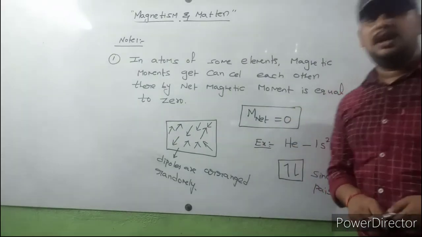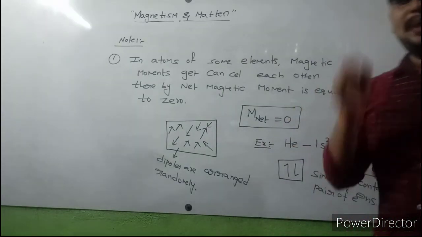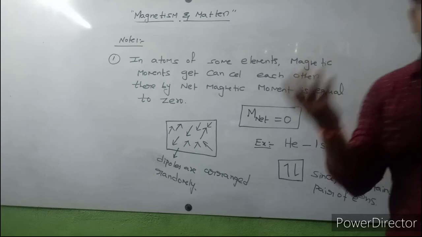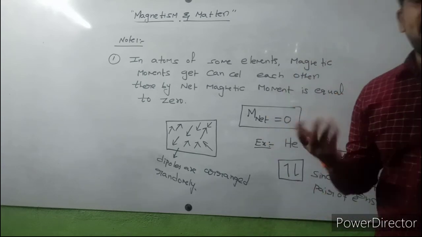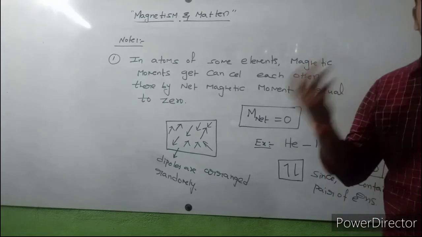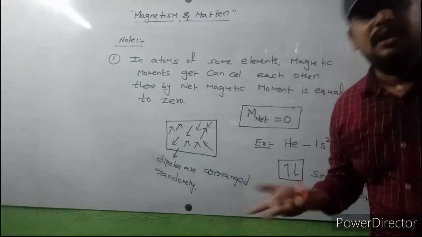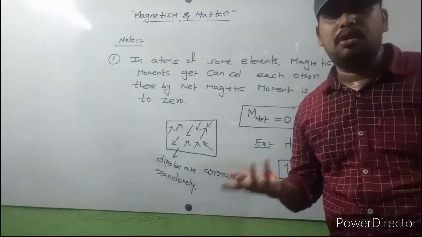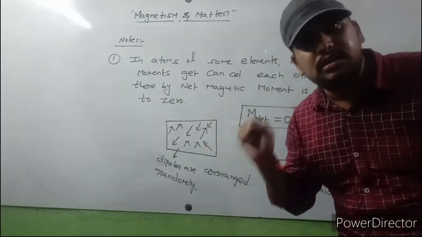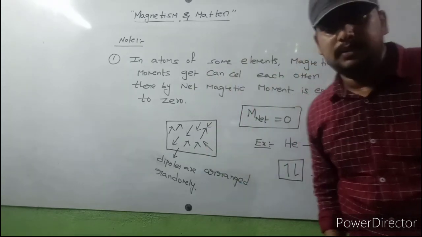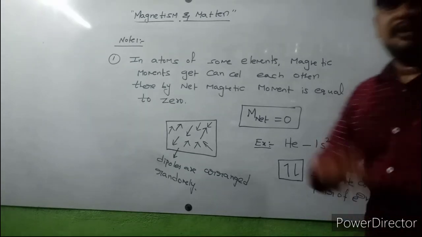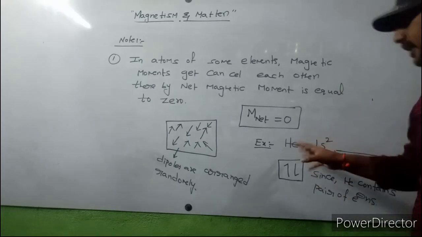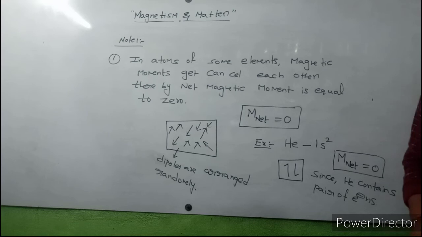That's why I am telling what the factors affecting magnetic moment are: pair of electrons and orbital velocity of electrons. If there is no orbital velocity of electrons, electrons are not moving. If electrons are not moving, then electric current is 0. If electric current is 0, then magnetic moment is 0. Are you got my point? So orbital velocity of electrons will affect the magnetic moment. And one more factor, pair of electrons. If electrons are paired, then magnetic moments cancel each other, and finally net magnetic moment is equal to 0.